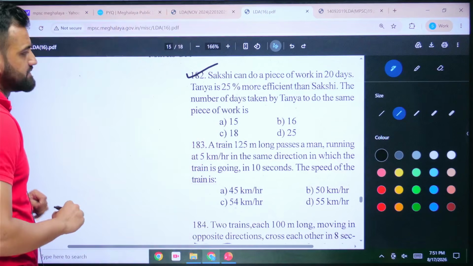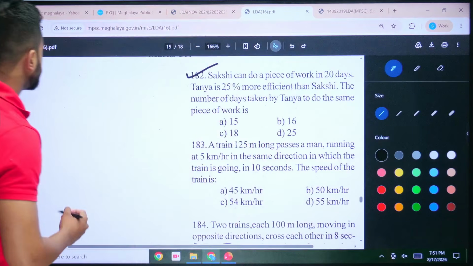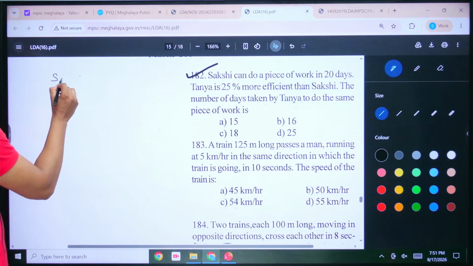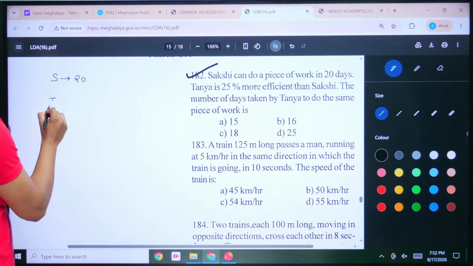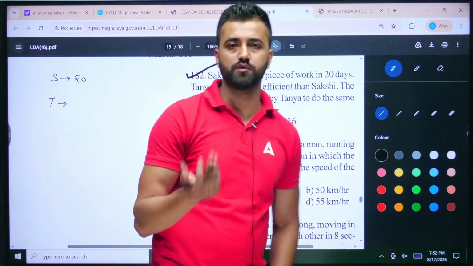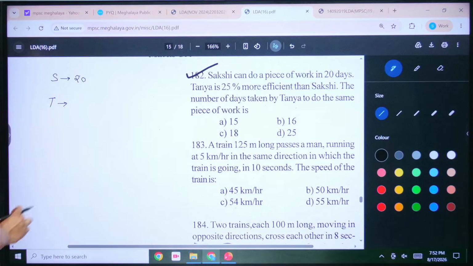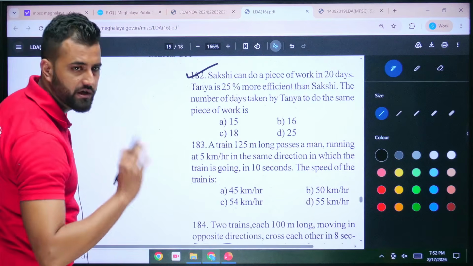So this is a bit concept-based question, but it's not that difficult. Let's do it together. So we'll write Sakshi. She completes the work in 20 days. We want Tanya's work to be completed in how many days? What we'll do, we'll always assume the total work first. Now we don't know how much is Tanya, so leave it as it is. Let's take a random number, a multiple of 20.